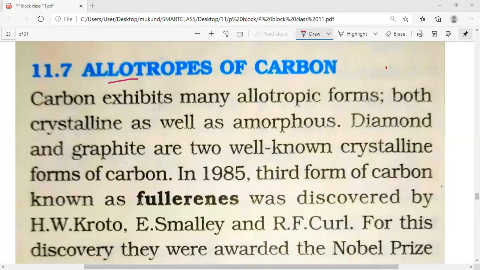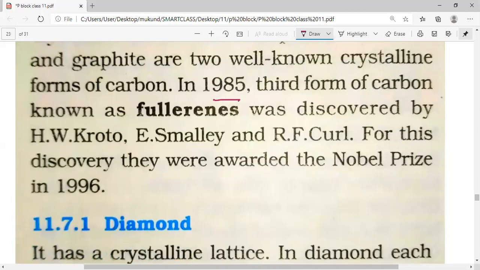Okay, so now let's move and study the allotropes of carbon. Carbon exhibits many allotropic forms, both crystalline as well as amorphous. Diamond and graphite are two well-known crystalline forms of carbon. In the year 1985, the third form of carbon, known as fullerene, was discovered by H. W. Kroto, R. E. Smalley and R. F. Curl. For this discovery, they were awarded the Nobel Prize.